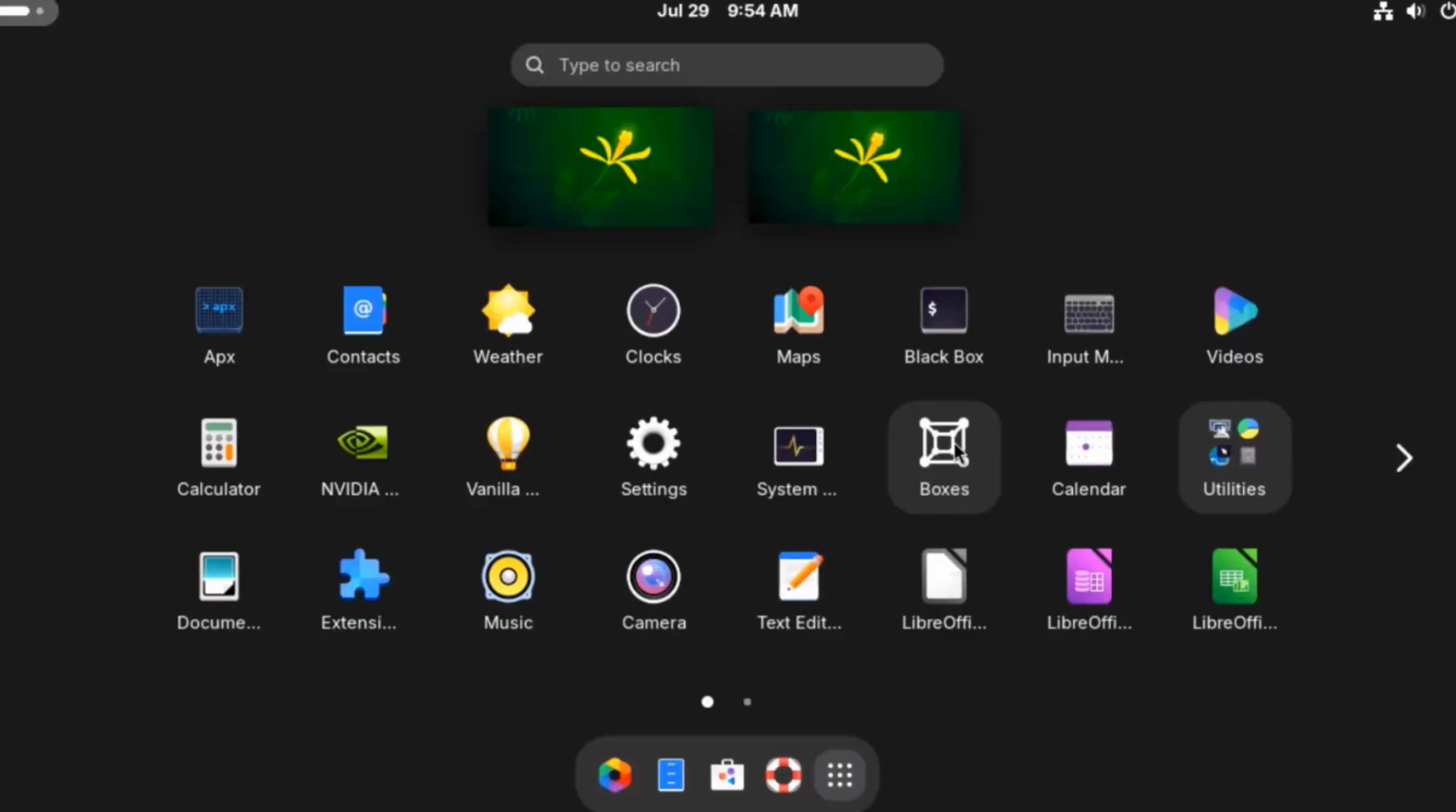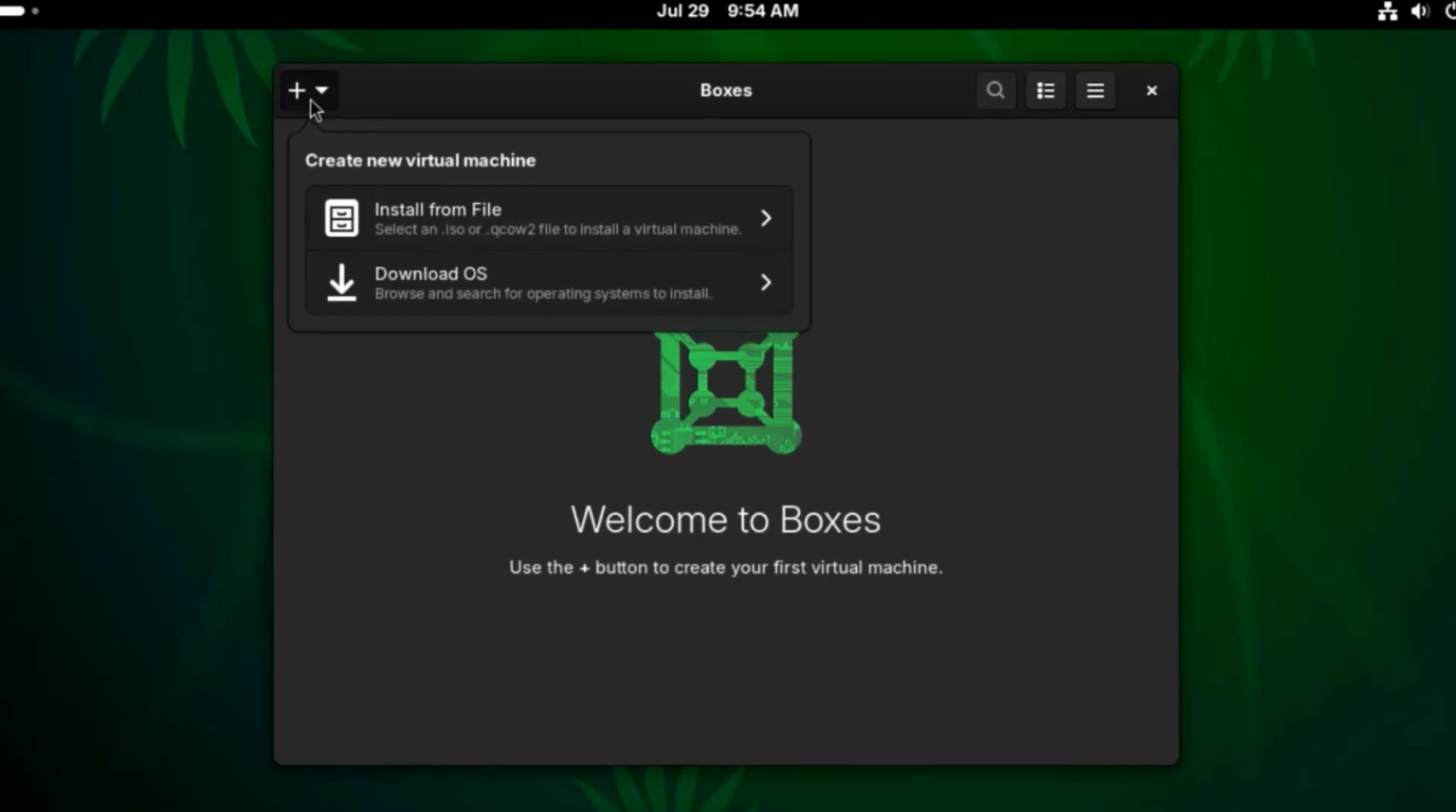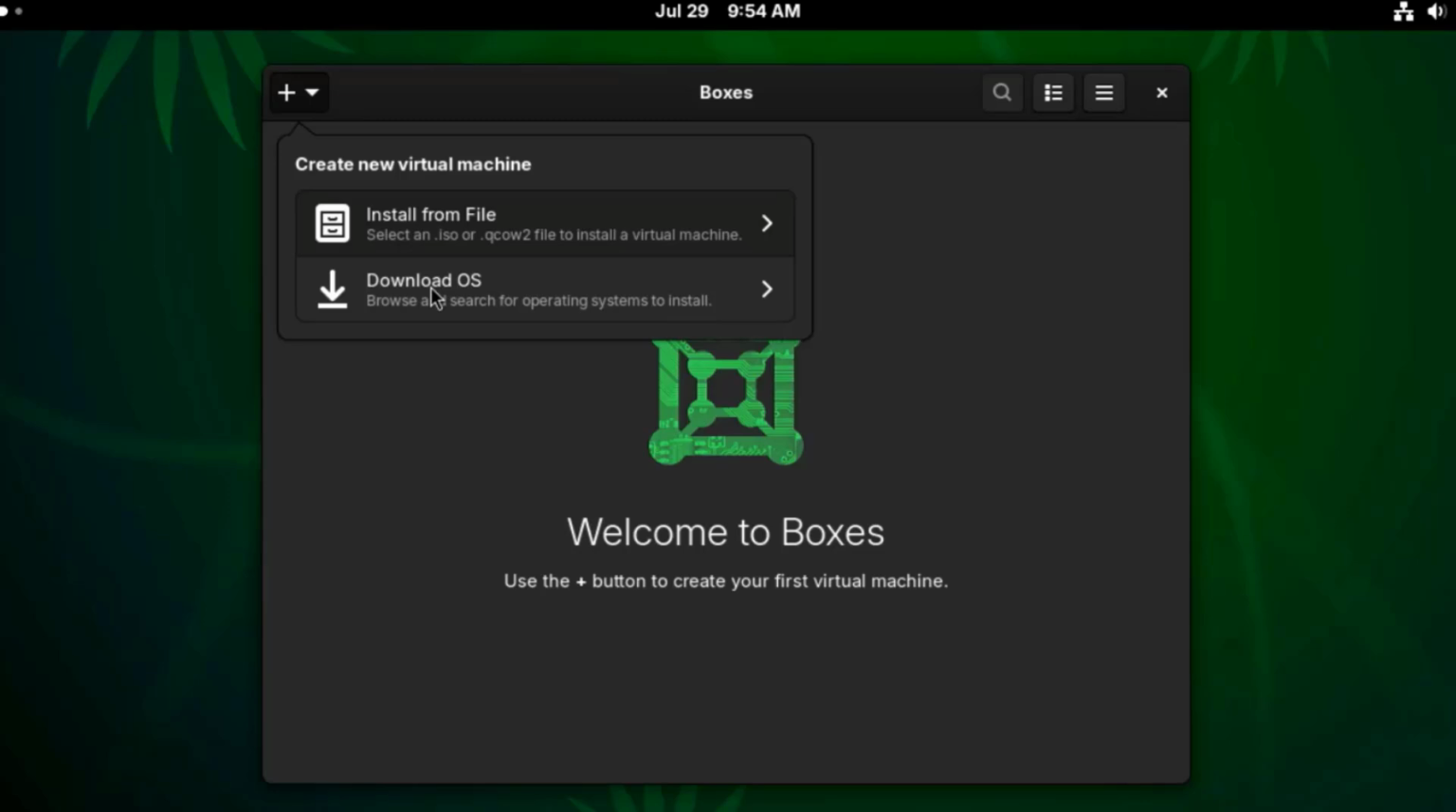So this is the Boxes app. With Boxes, you can create a virtual machine. I just have to click on the plus sign and I can install from file or download an operating system. Install from file, you can select an ISO file or a QCOW2 file.